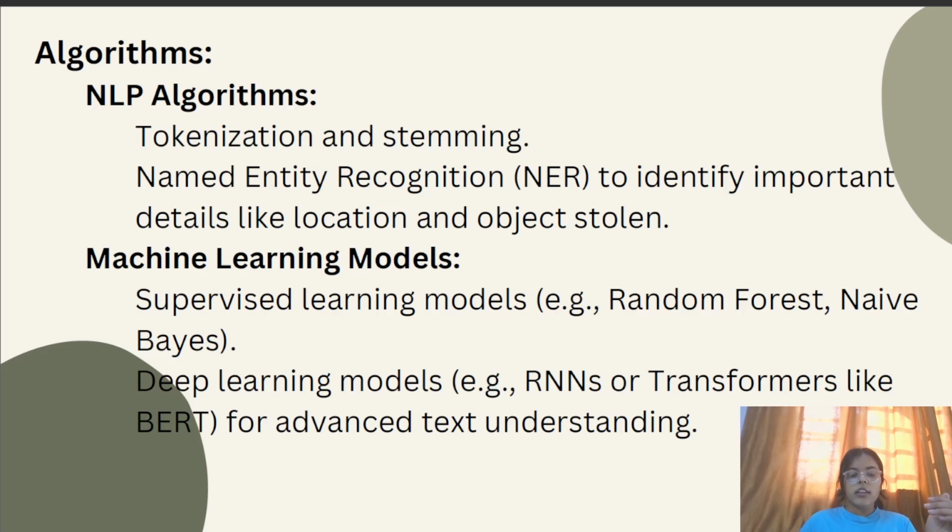So these are all the details that actually matter. These are the main entities and we have to recognize them. Then the second algorithm will be machine learning models. Supervised learning models like random forest, naive Bayes. Deep learning models are RNN or transformers like BERT for advanced text understanding.